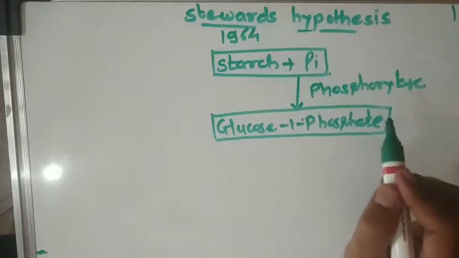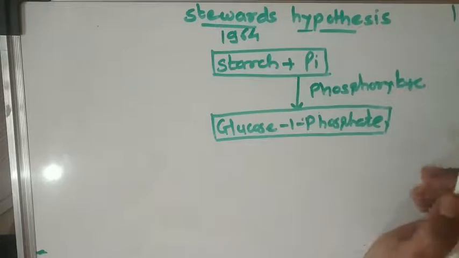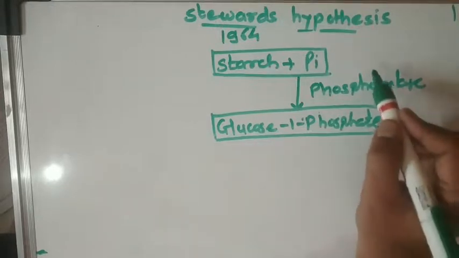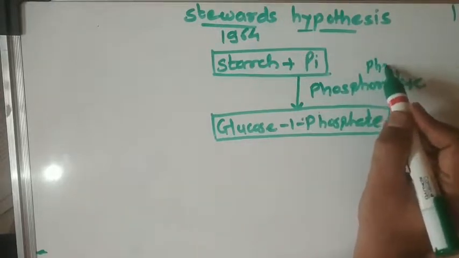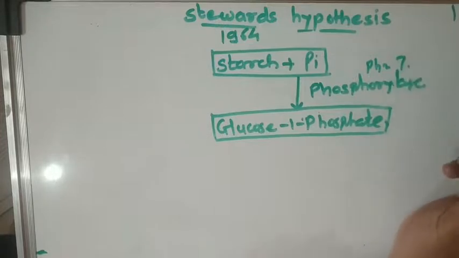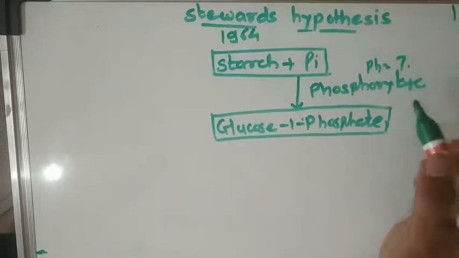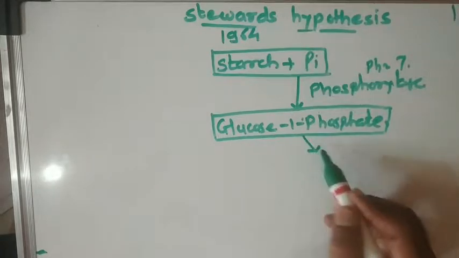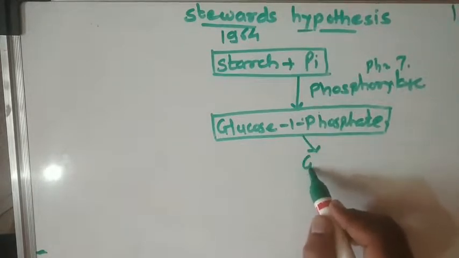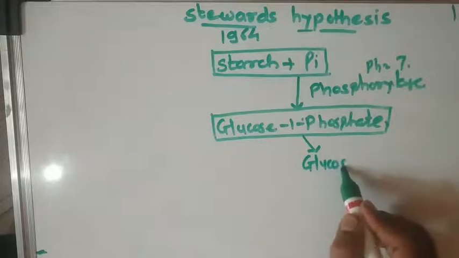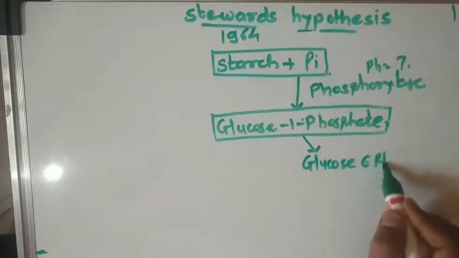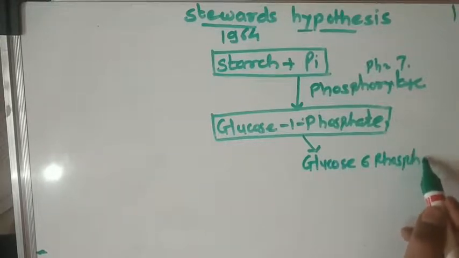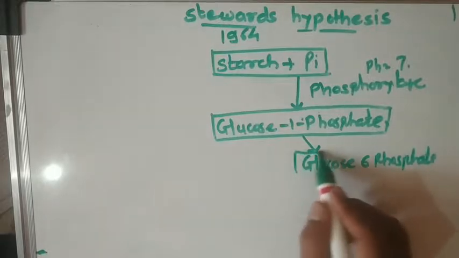At the same time, pH plays an important role, and what pH is required? pH equal to 7, that means neutral pH. Further, this glucose 1-phosphate is converted into glucose 6-phosphate.